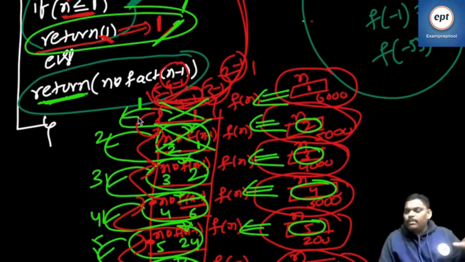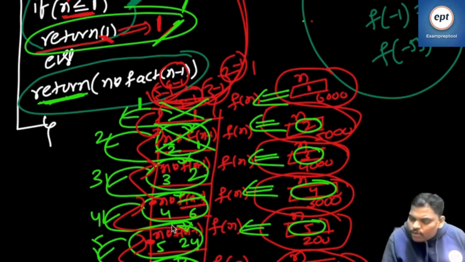Now it's a very important question. Listen, please be careful. Everyone try to catch it. Whenever recursion is going on from one function call to another function call, what is the change?